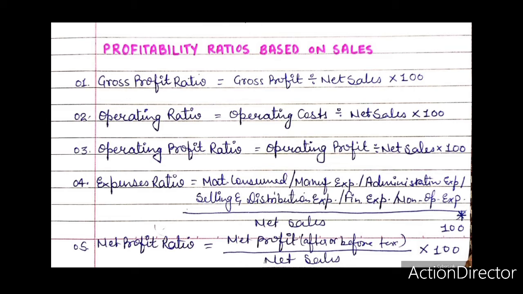Interpretation and significance. This ratio indicates the operational efficiency and profit earning capacity of the business. It shows the percentage of net sales that is absorbed by cost of goods sold and operating expenses. Therefore, the lower the operating ratio, the higher the operating profit to recover non-operating expenses such as interest, dividend, etc., and vice versa.